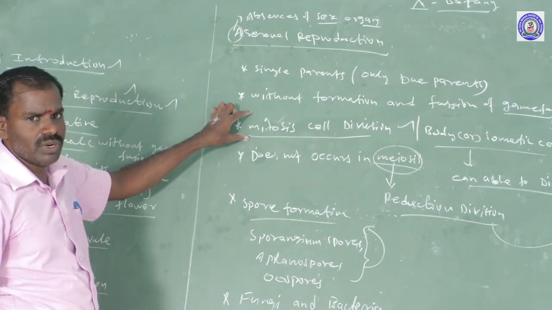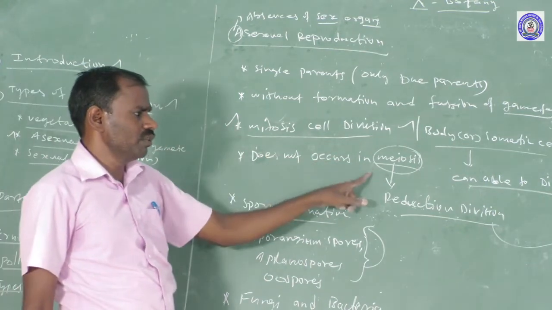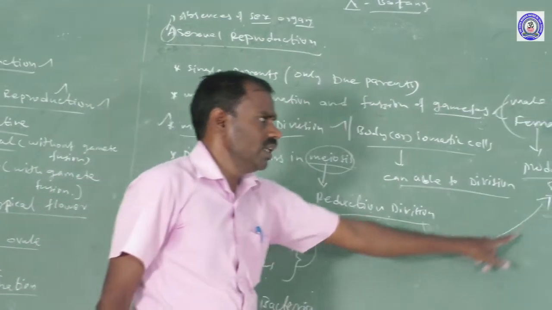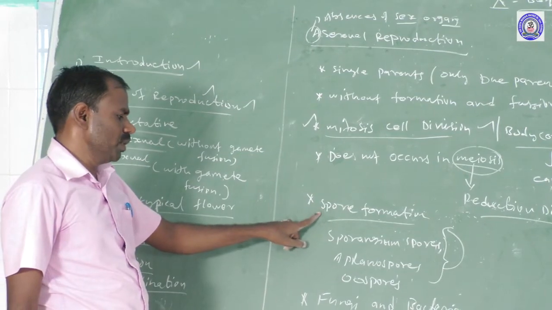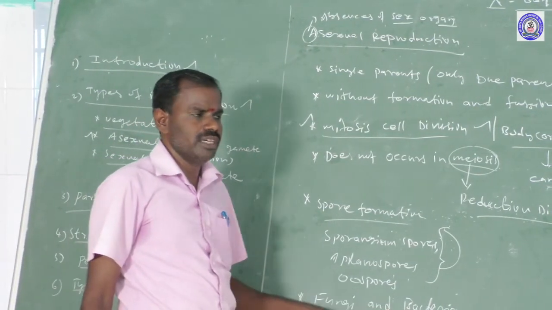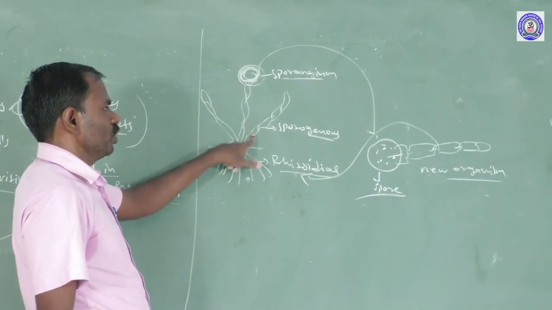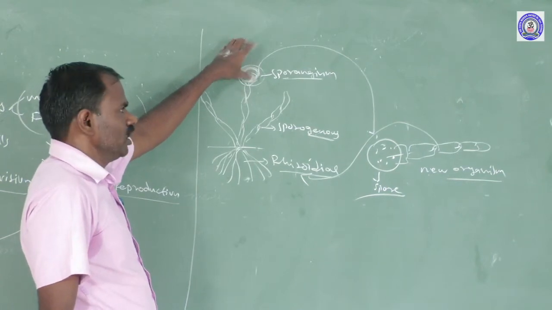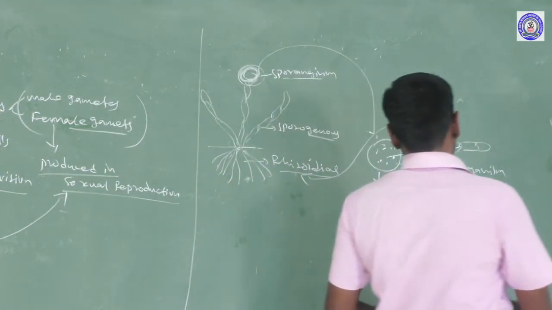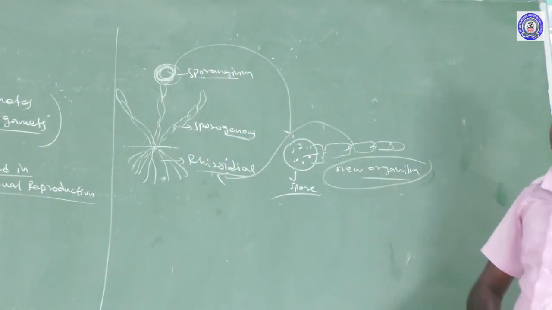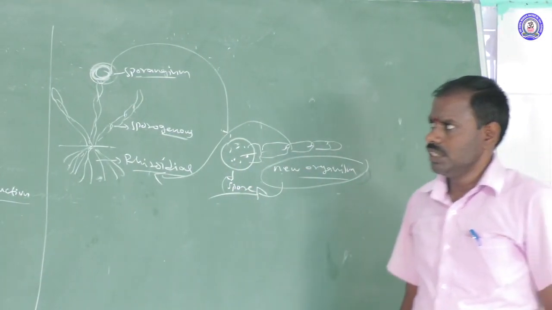Mitotic cell division takes place in asexual reproduction, and meiosis does not occur. Meiosis is the reduction division, which occurs only in sexual reproduction. Asexual reproduction occurs through spore formation, which is found in fungi and bacteria. For example, the fungus has a filamentous mycelium, and the rhizoidal mycelium develops sporangiospores. The sporangium contains spores, and the spores develop into a new organism. This process is called asexual reproduction. The next one is the sexual reproduction process.